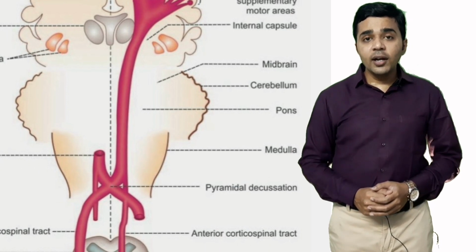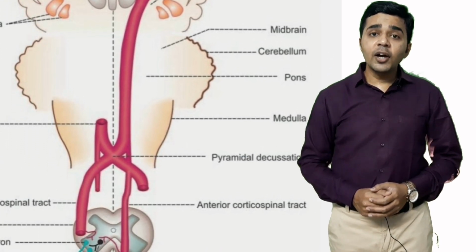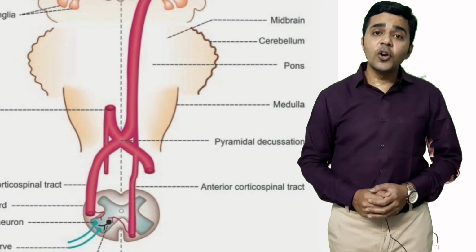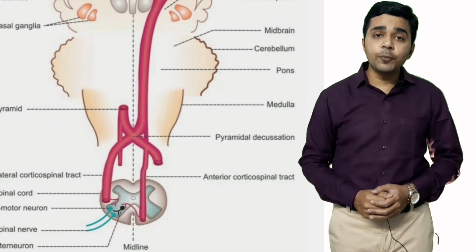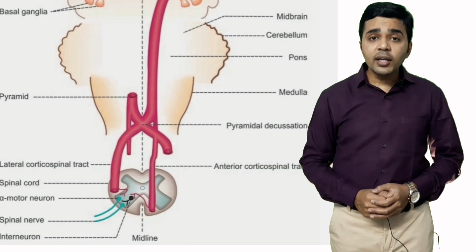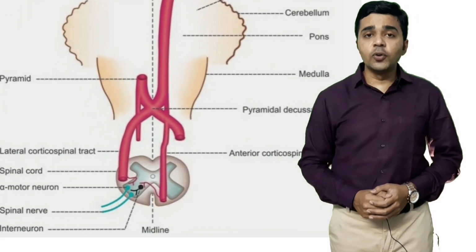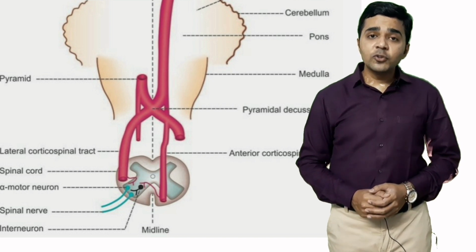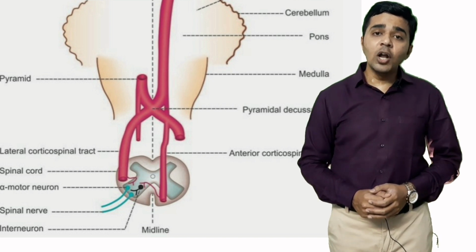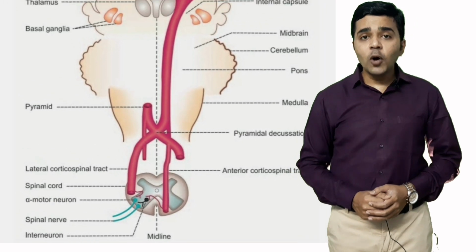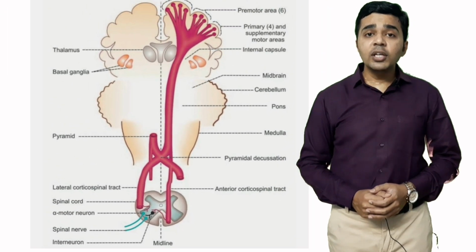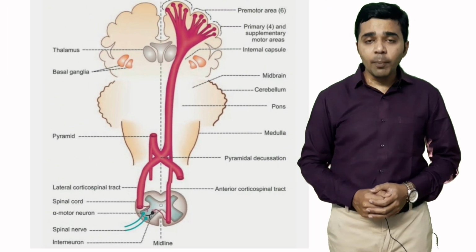The corona radiata runs downwards and converges into a structure known as the internal capsule. This internal capsule is situated between the thalamus and caudate nucleus. They pass through the pons and medulla oblongata. In the medulla oblongata, these fibers give the appearance of a pyramid.